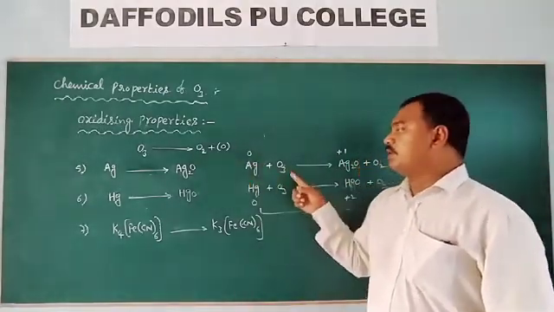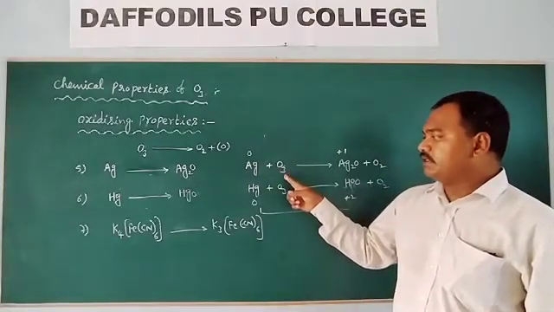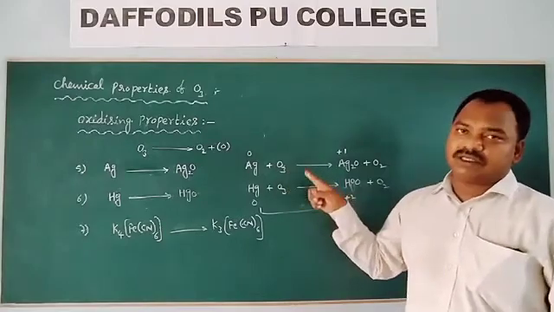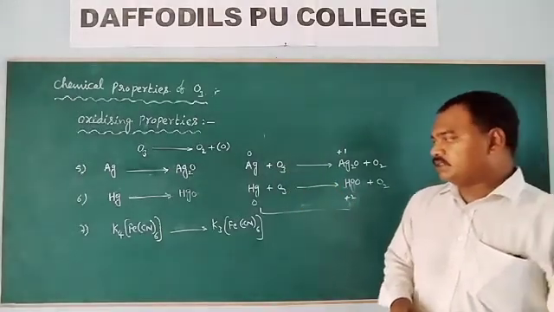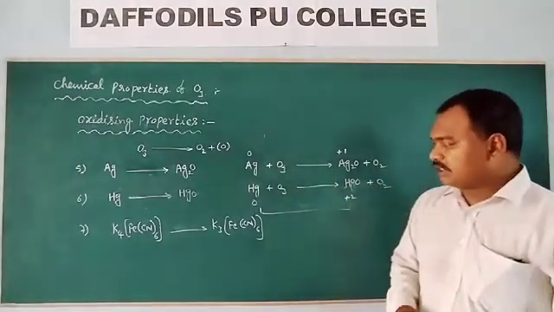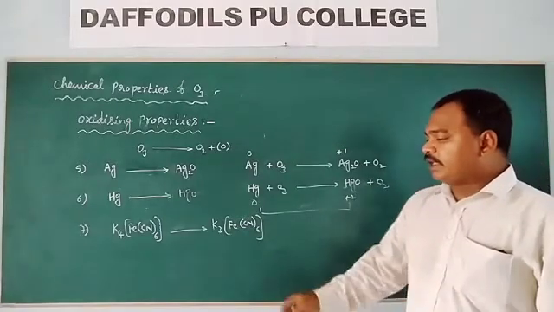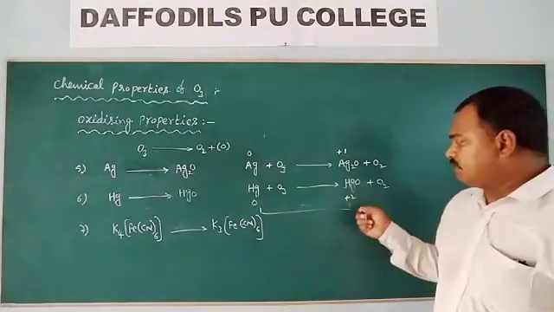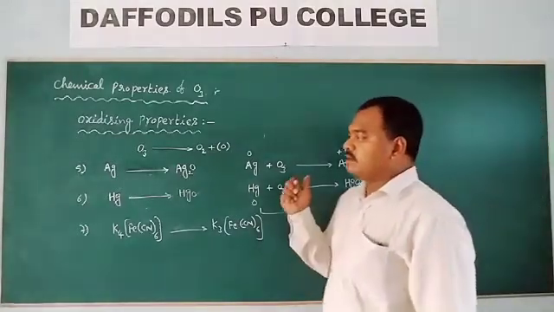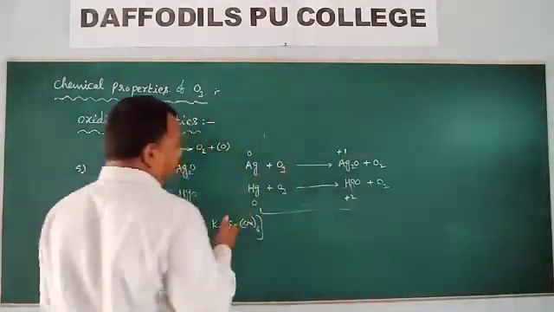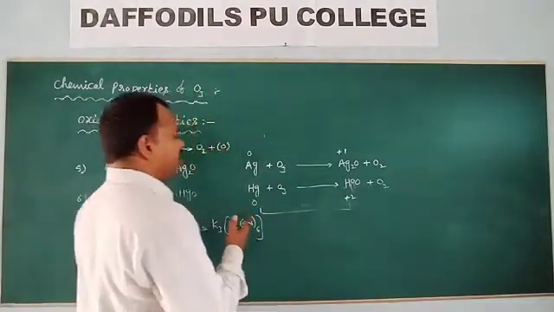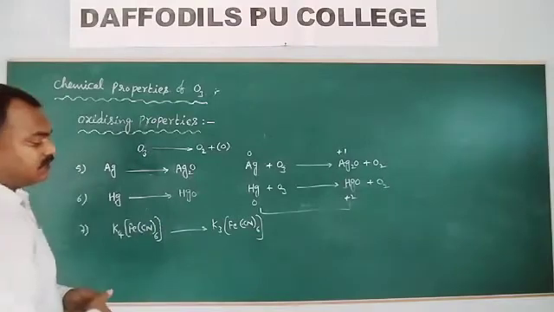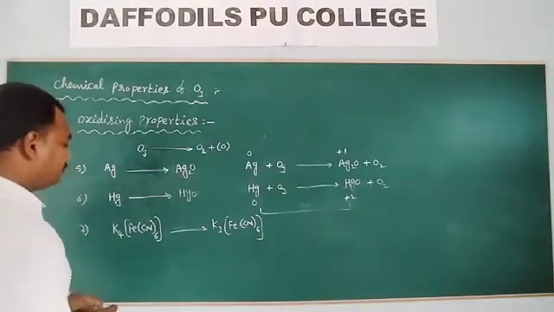This oxidation process takes place in the presence of ozone, hence ozone behaves as an oxidizing agent. So silver is oxidized to silver oxide, mercury to mercuric oxide, and potassium ferrocyanide to potassium ferricyanide.